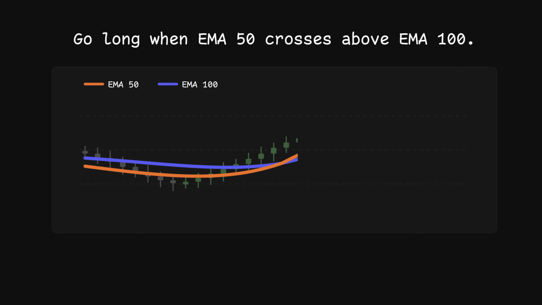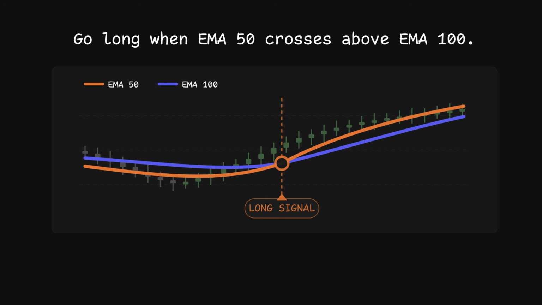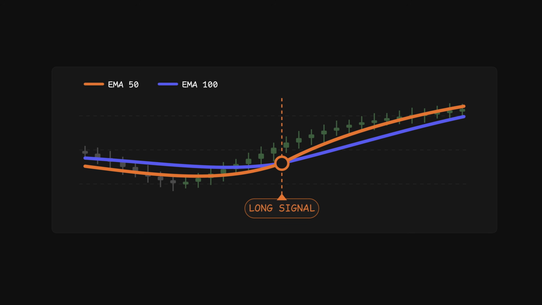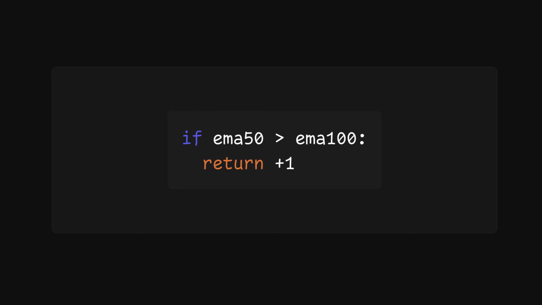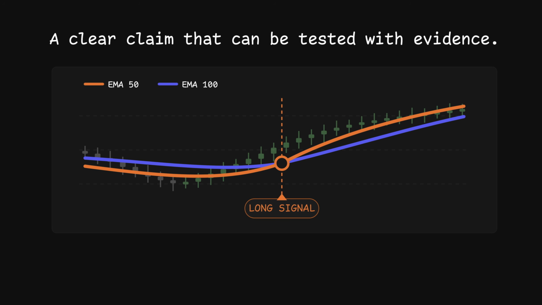Now compare that with a rule that says go long when the 50 period EMA crosses above the 100 period EMA. We can write it in Python, run it on historical data, and get the same signal every single time. This does not mean the EMA rule is profitable. It simply means that we have a clear claim that can be tested with evidence.